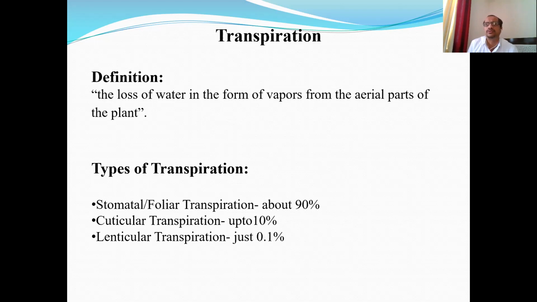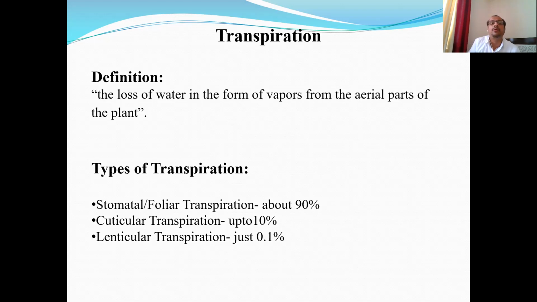So this is a huge loss. So this can be considered as a disadvantageous process, especially where there is scarcity of water. But this process is also advantageous in the sense that transpiration is essential for the process of ascent of sap, that is the upward movement of water, as well as for the process of water absorption. When we discuss the mechanism of water absorption by the passive method, it is proved that transpiration is necessary for water absorption. So transpiration can be considered as a necessary evil.